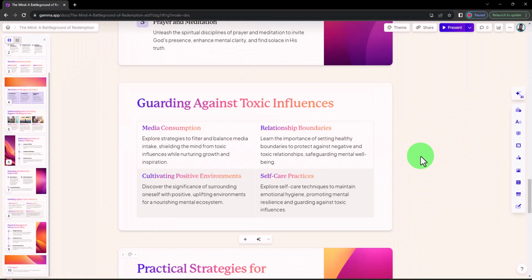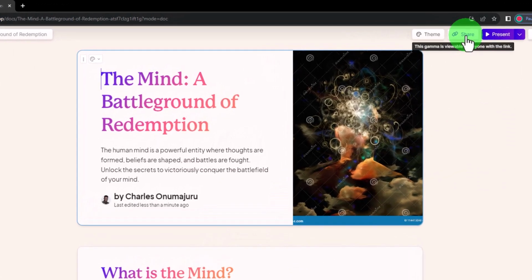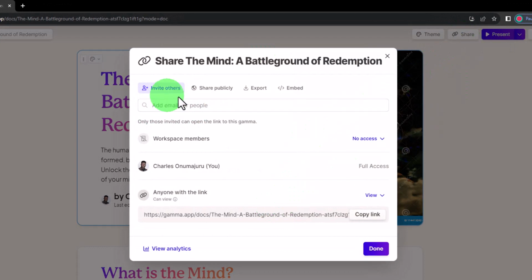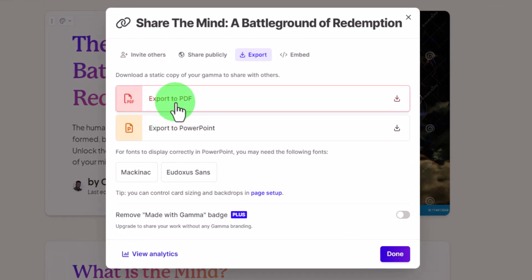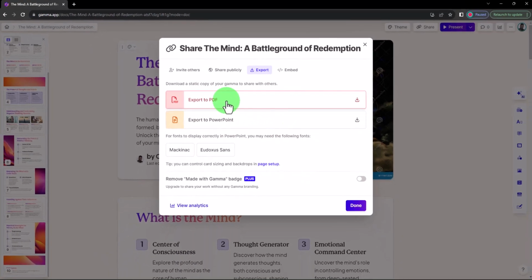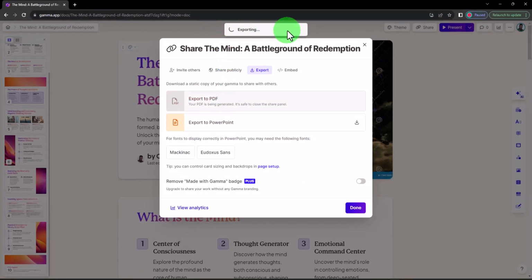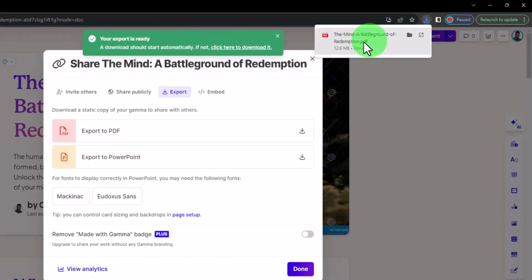That is interesting. So when it's through, you just go ahead and click on share. Click on export, as you can see, and you have the options to download as PDF or as PowerPoint. So for me, I'm going to choose PDF. So download as PDF. As you can see, it's downloading. Let's just give it a little time. Fine, our export is ready, and you can see it here.